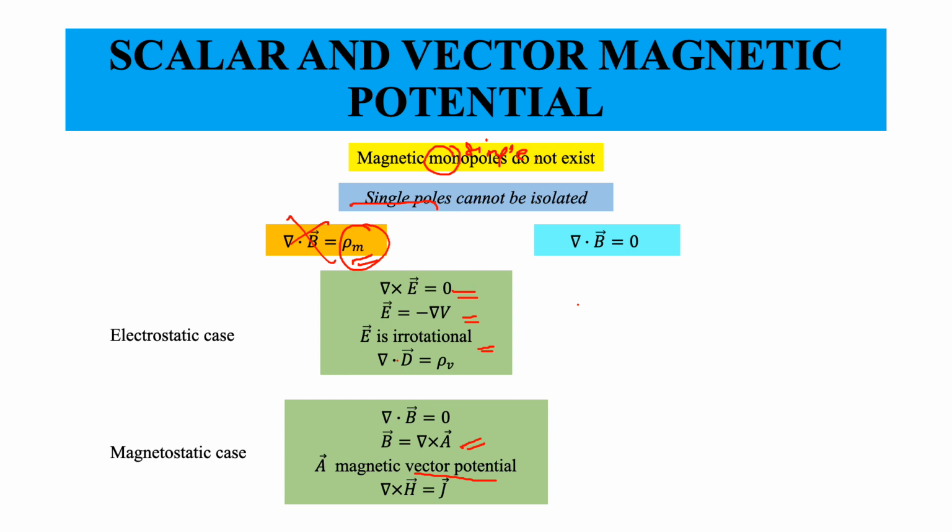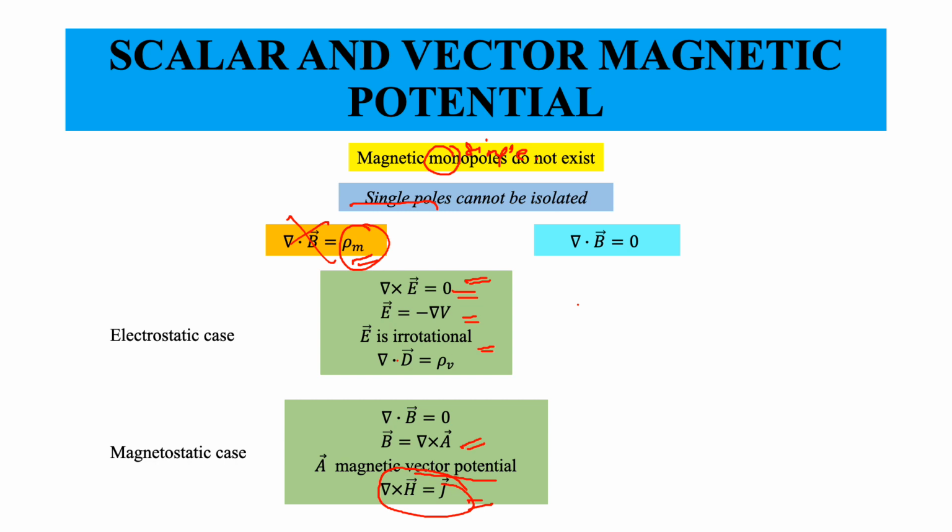And then del cross H equals J. This is an incomplete equation; we will come to this incompleteness in Ampere's law. Curl of H equals the current enclosed, whereas curl of the electric field was equal to 0.